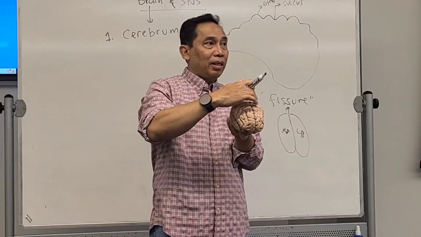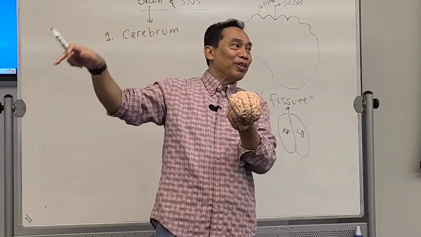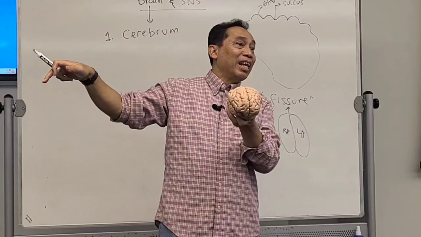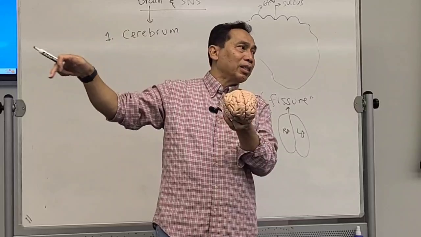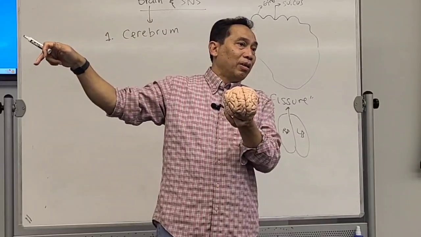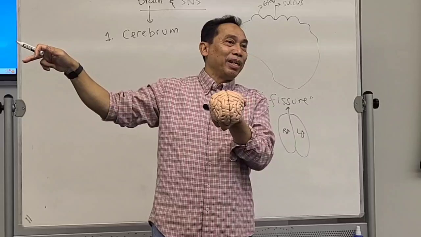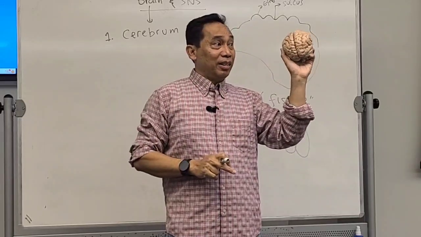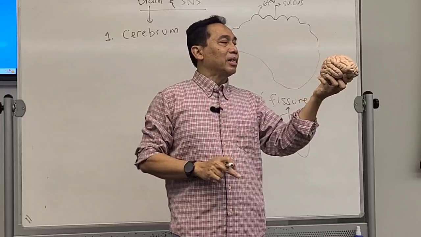The right brain will control the left side of your body, and if it is the left brain, it controls the right side of your body. That's the general rule of the brain.